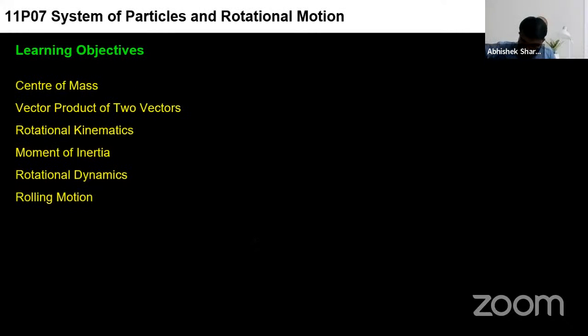In this chapter we'll also include the concept of center of mass. This will not be proper rotational mechanics. I mean, this will be proper, but before rotational motion, there is one more chapter.